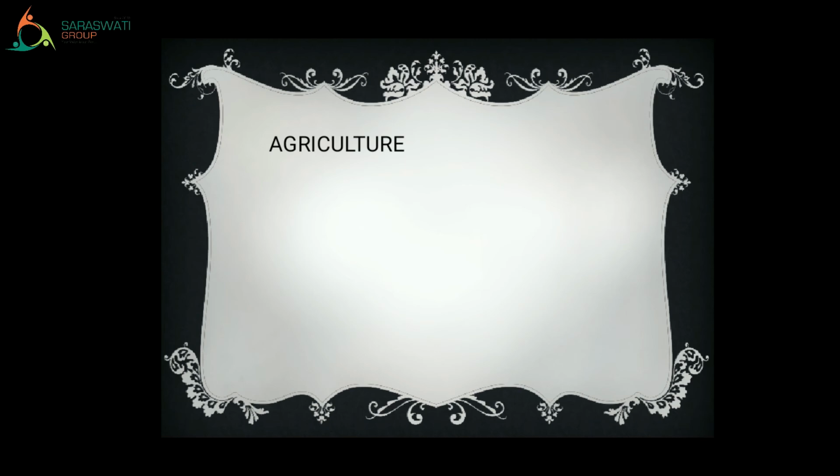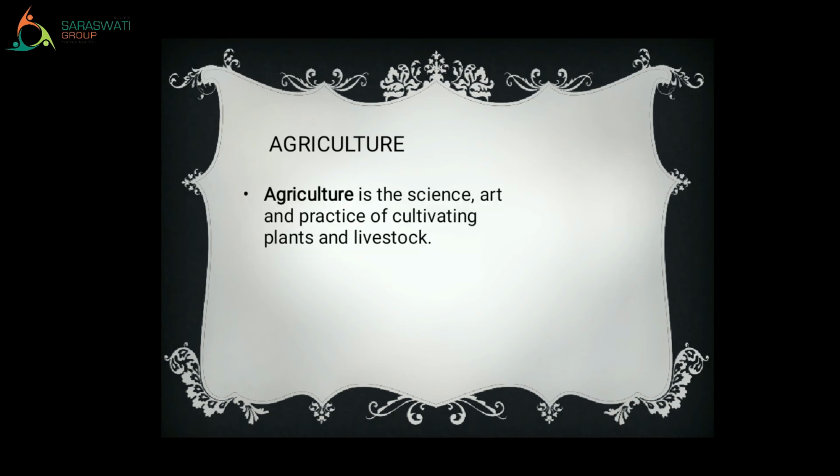Agriculture. Right? Now, what is the meaning of agriculture? Do you know? Let me explain. Agriculture is the science, art and practice of cultivating plants and livestock. That means, if I say that a person is doing agricultural practice, they are known as farmers. So doing farming is known as agriculture.